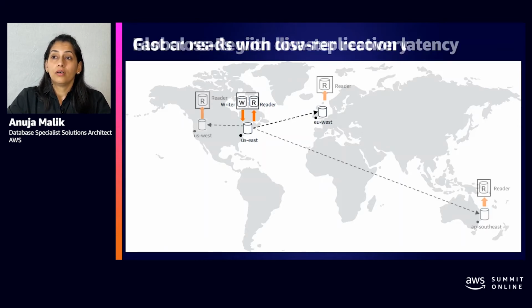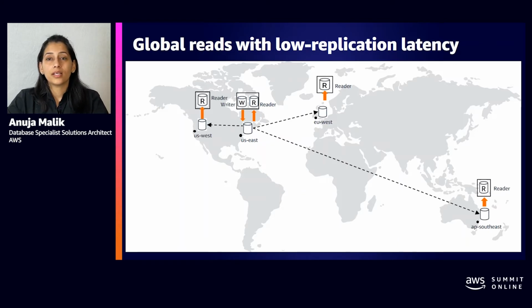Now, for the second use case, you can also use these replicas as read-only database for your remote users who will have lower latency by reading from a source which is closer to their geolocation. So in this case, again, we have the primary in US East, but we also have readers in the US West, EU West, and AP Southeast.